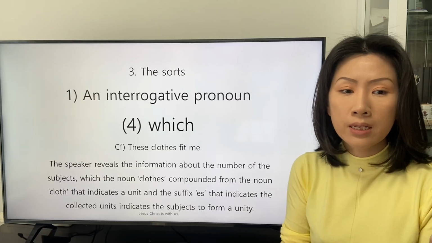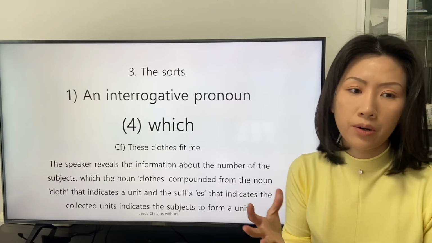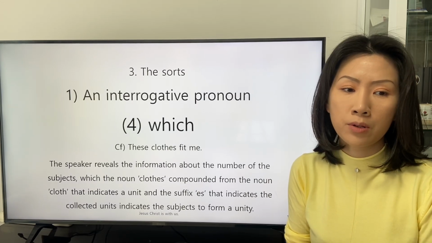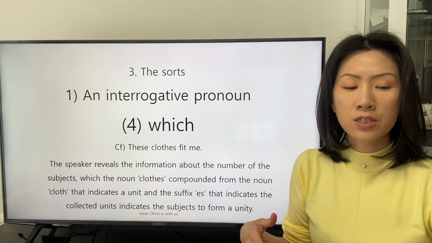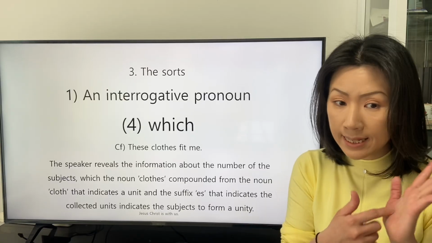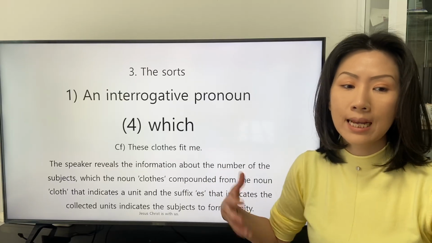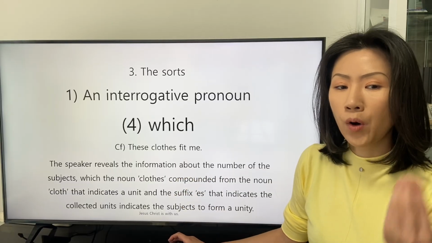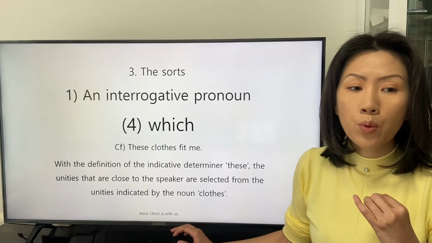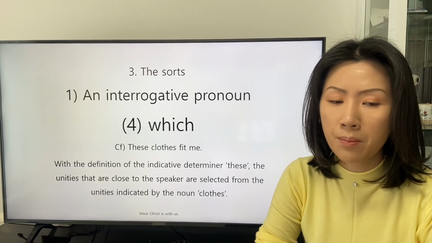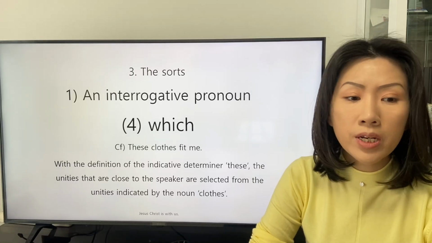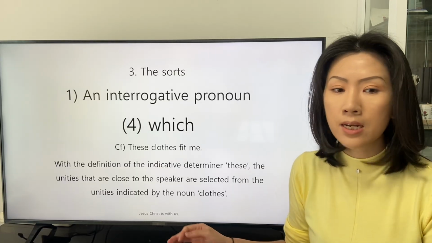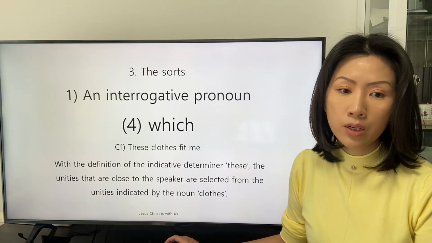The speaker reveals the information about the number of the subject which the noun clothes, compounded from the noun cloth that indicates a unit and the suffix es that indicates the collected unit, indicates the subject to form a unity. With the definition of the indicative determiner these, the unities that are close to the speaker are selected from the unities indicated by the noun clothes.